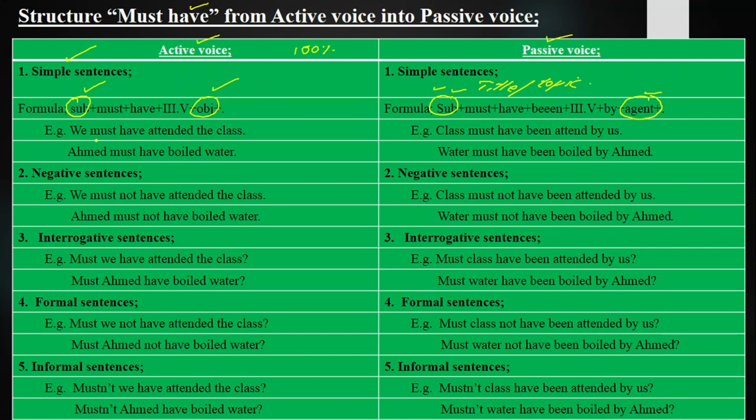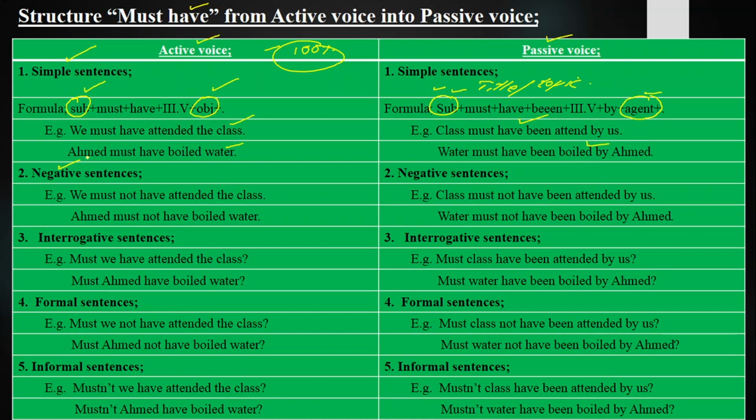Now sentences. We must have attended the class. In the past we are talking that this action must have been done. Clear? We must have attended the class. Class must have been attended by us. Ahmad must have boiled water. Water must have been boiled by Ahmad.